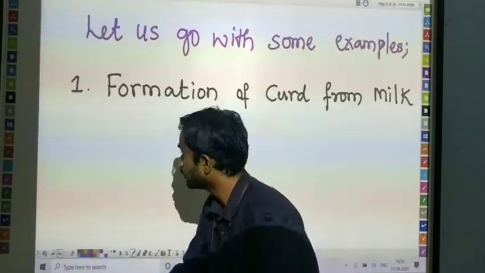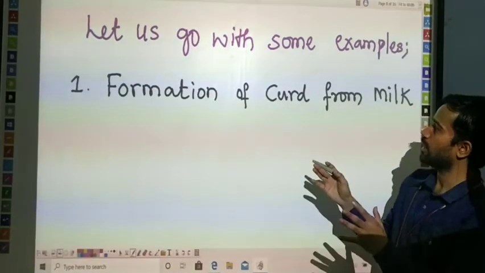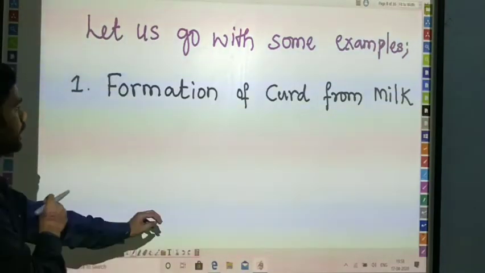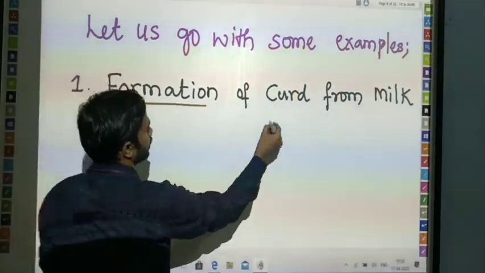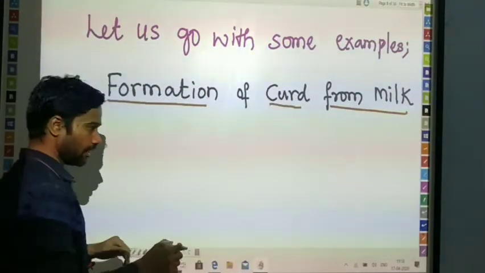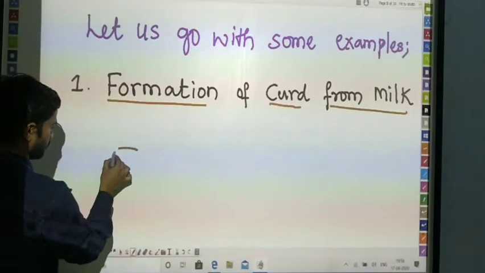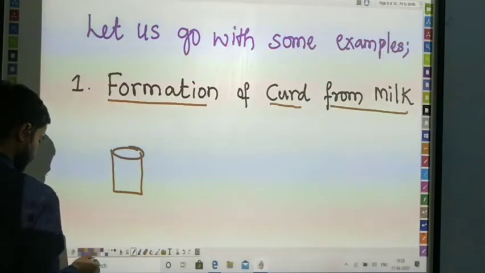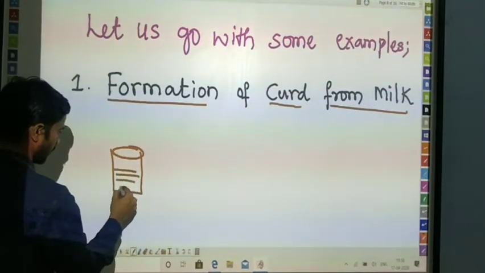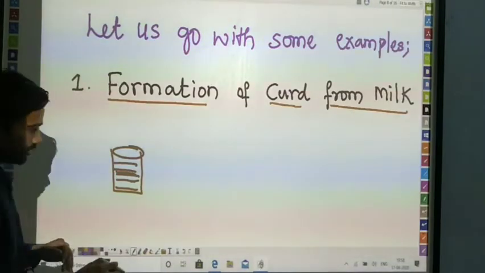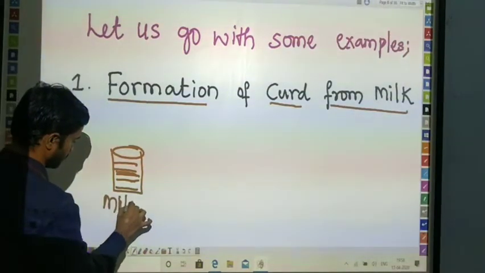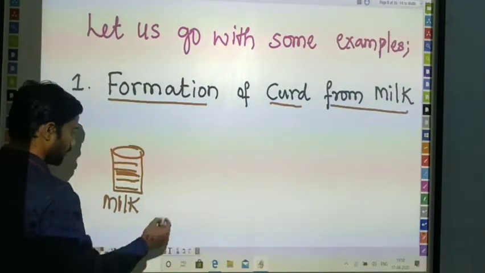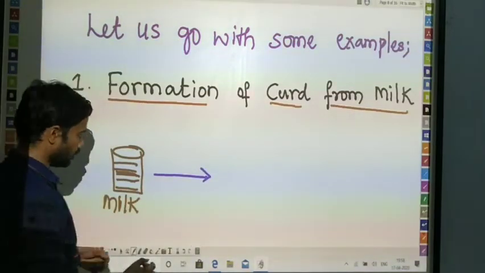Let's see next. Okay, let us go with some other examples. These are some examples of chemical change. Here we have the formation of curd from milk. Let me draw milk for you. In this glass we have some milk, up to here. After that, there is a bacteria which converts milk into curd.